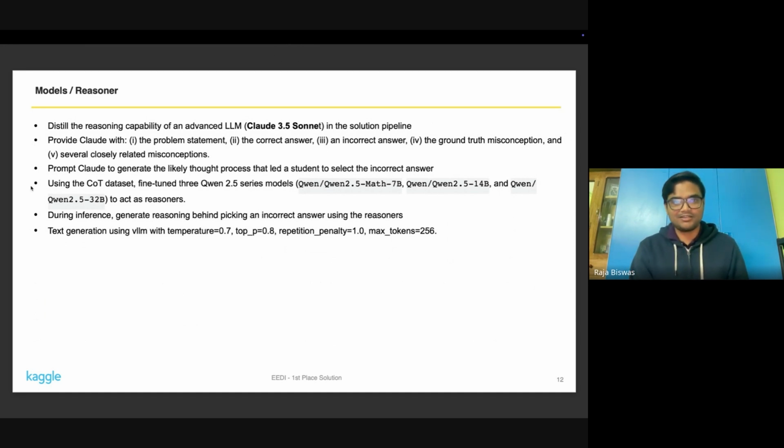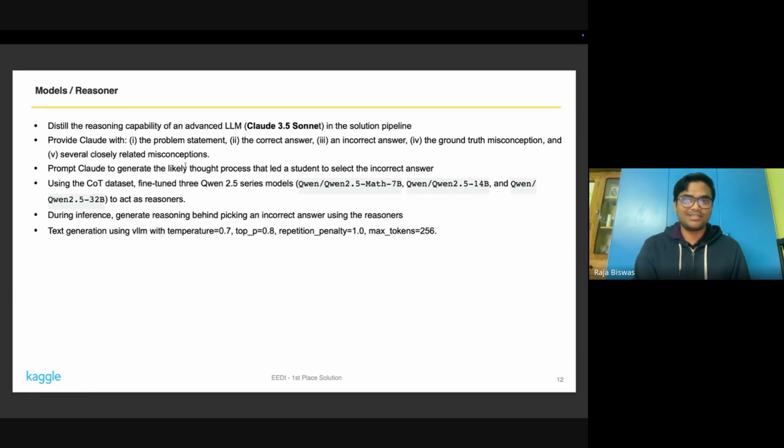Specifically, I created a synthetic data set again. I would prompt the Claude 3.5 Sonnet model. I would give it the problem statement, correct and incorrect answers, the ground truth misconception, as well as several closely related ones. Then I would ask it to produce: okay, what is the likely thought process of the student behind selecting this incorrect answer? Then it would give me around a 4 to 5 sentence description of the likely thought process.